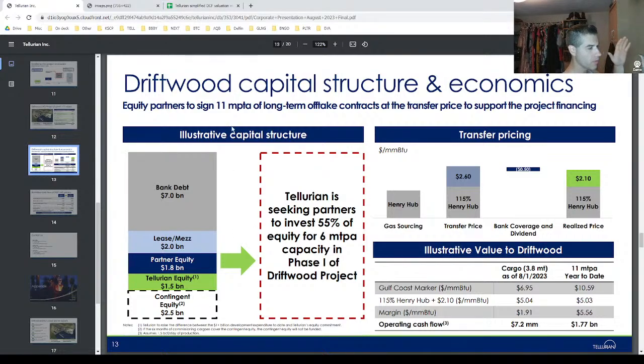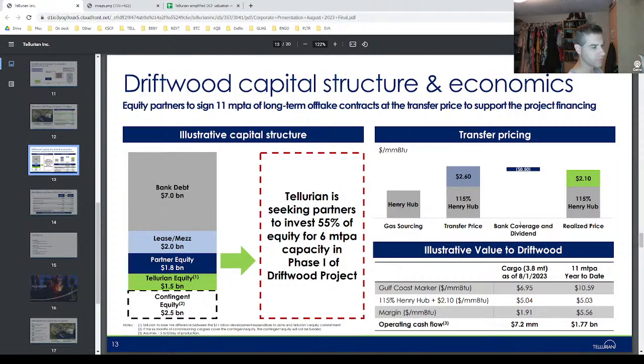So I'm assuming that in phase one they maybe have equity partners, but they are selling up to, I think they've recently said, 9 million tons, or 9 MTPA per year, at Henry Hub linked contracts, and then the remaining 2 they're going to try to sell from the phase 1 volumes at international prices. Then as part of phase 2 they're going to additionally sell 2 MTPA at Henry Hub linked prices, and then the remainder at international prices, JKM or TTF.